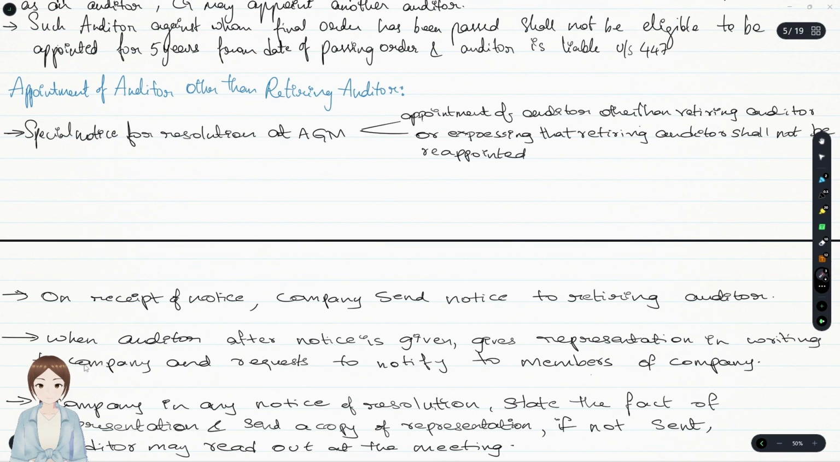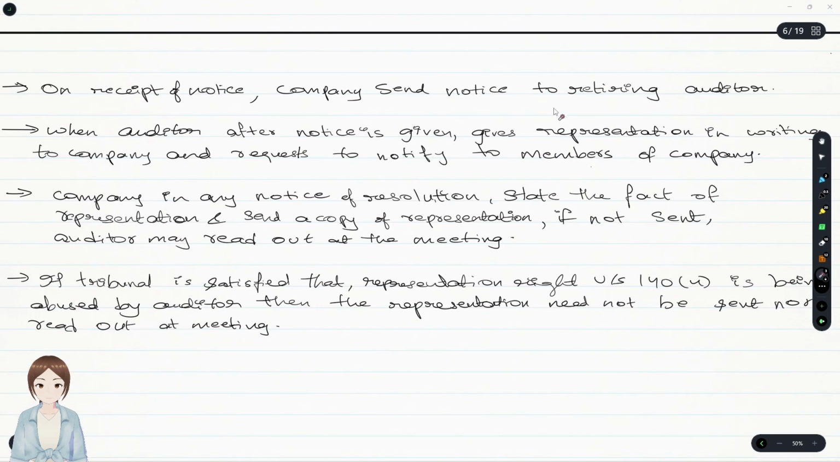How do you appoint an auditor other than the retiring auditor? Special notice has to be given, and such notice should also be sent to the retiring auditor, and then the retiring auditor will give a representation in writing and request it be notified to the members of the company. If there was no adequate time to distribute it to all the members, then the auditor may read it out at the meeting. The company in any resolution may state the fact of the representation and send a copy of such representation. If not sent for any other reason, the auditor may read it out at the meeting.